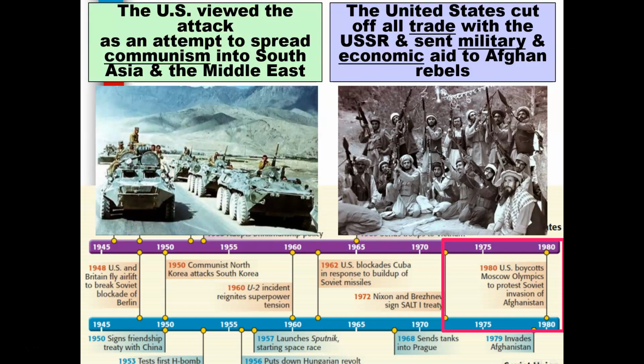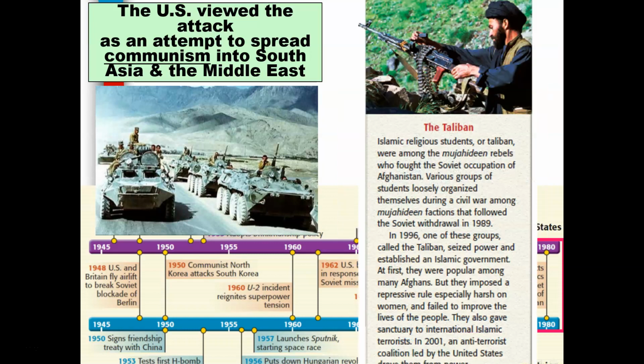The United States viewed the attack as an attempt to spread communism into South Asia as well as the Middle East. As a result, the United States cut off all trade with the USSR and sent military and economic aid to Afghan rebels. One of those groups that was fighting the Russians was the Taliban, which have a long history with the United States.